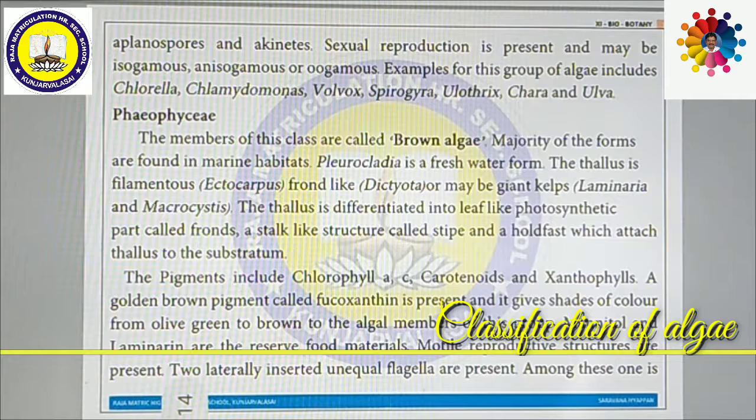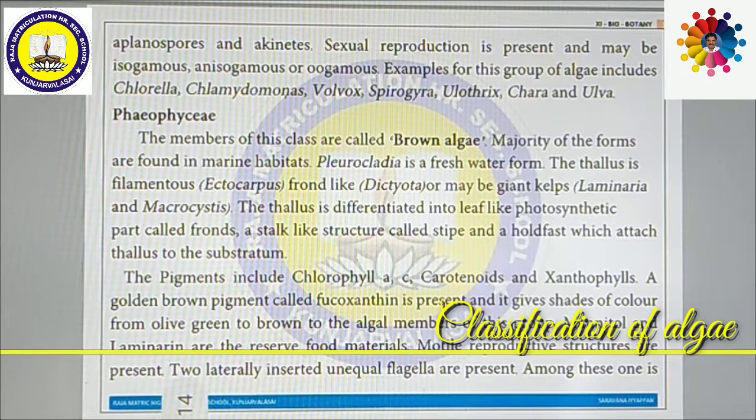That is why they are brown in color, and it gives shades of color from olive green to brown in different types of algae.